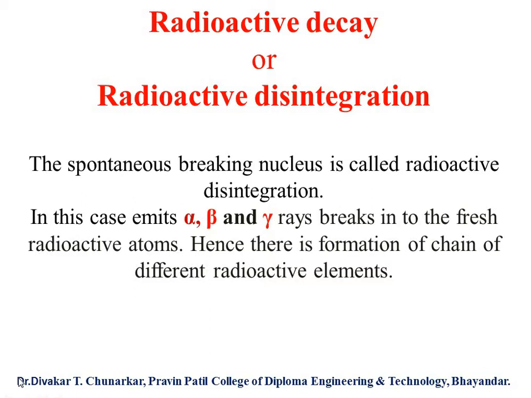So students, in radioactive decay, the spontaneous breaking of a nucleus is called radioactive disintegration or radioactive decay. In this case, it emits alpha, beta, and gamma rays and breaks into fresh radioactive atoms. Hence, there is formation of a chain of different radioactive elements, and the radioactive elements emit alpha, beta, and gamma rays.